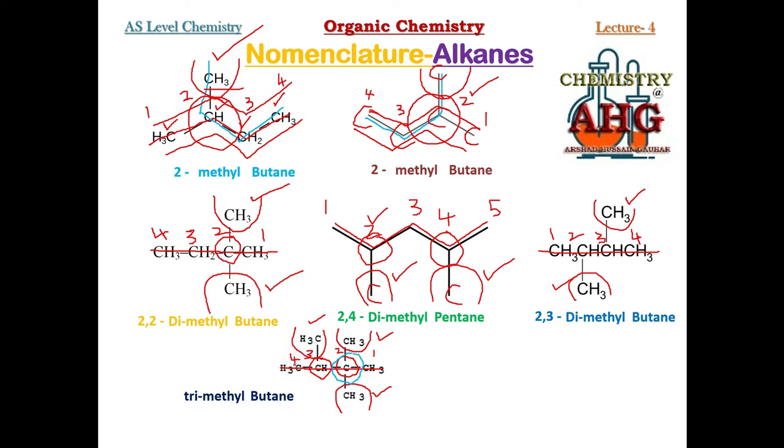You can see there are 3 branches. You will have to write the number 3 times. First branch, this is the first branch at position number 2. Second branch, position number 2. Third branch, position number 3. So what will be the numbers that must be written before the name? 2, 2, 3. Trimethyl butane.